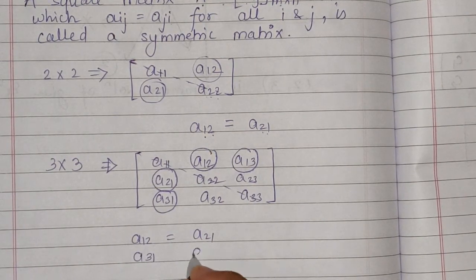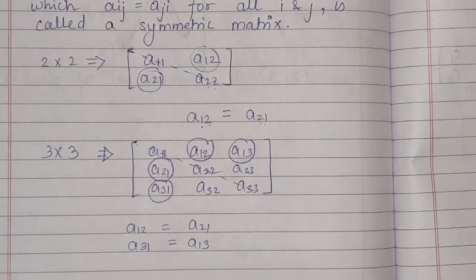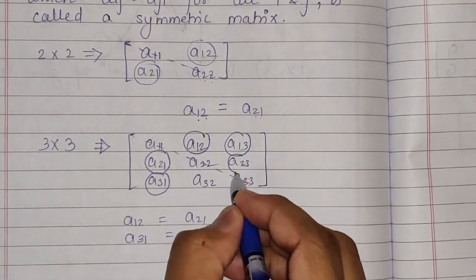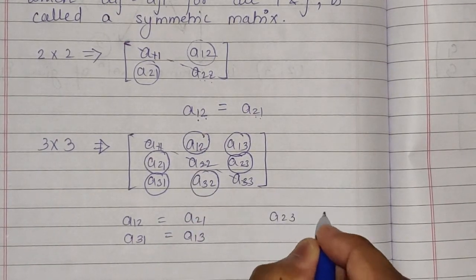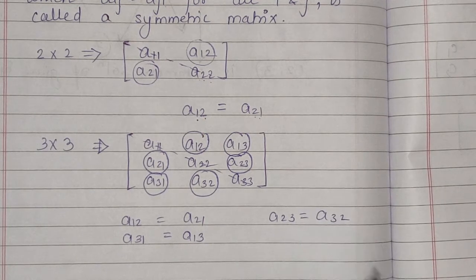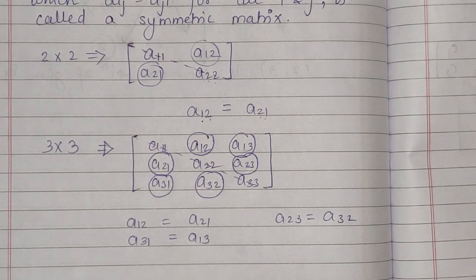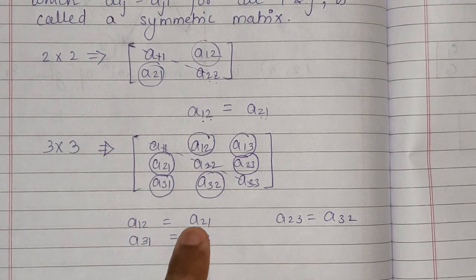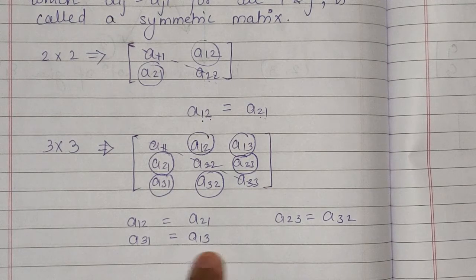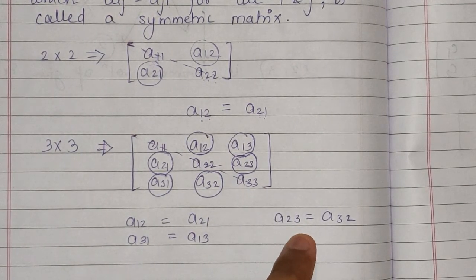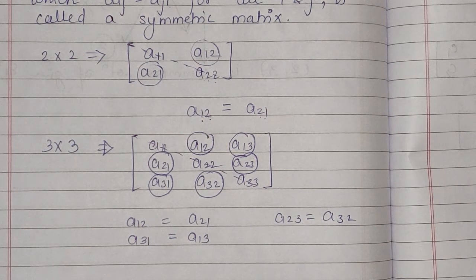A13 and A31 should be equal, right? Also A23 and A32 should be equal. So for a 3 by 3 order matrix, A12 should be equal to A21, A31 should be equal to A13, and A32 should be equal to A23. Then that matrix can be called a symmetric matrix.